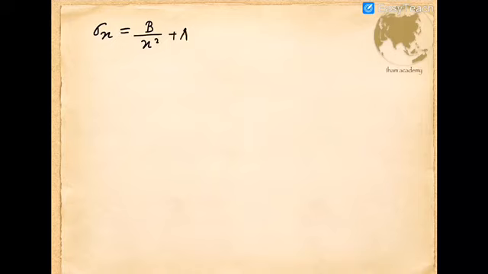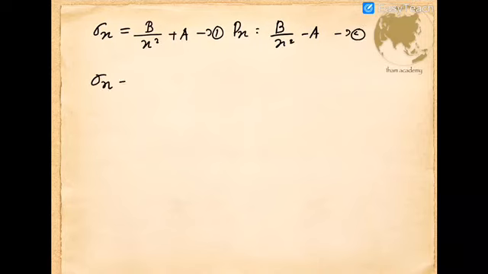One more thing you have to remember: we know the hoop stress expression, sigma x according to Lame's equation, is given by B divided by x square plus A, and the corresponding radial pressure is given by B divided by x square minus A. Suppose we consider this equation number 1 and this equation number 2. If we take the difference of these equations, sigma x minus Px, definitely the B terms will get cancelled, and you will get the value 2A.